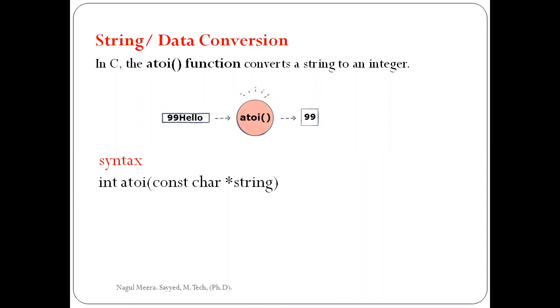The ATOI function is used to convert string to integer. For example, look at this diagram. Here the input is 99 hello. This consists of digits as well as string. The ATOI function converts this string into only an integer, that is 99. It filters out hello and prints 99. The syntax of the ATOI function is int atoi(const char *string).